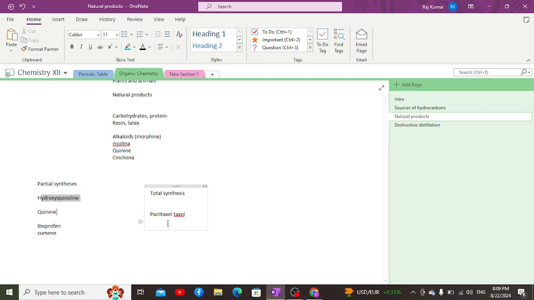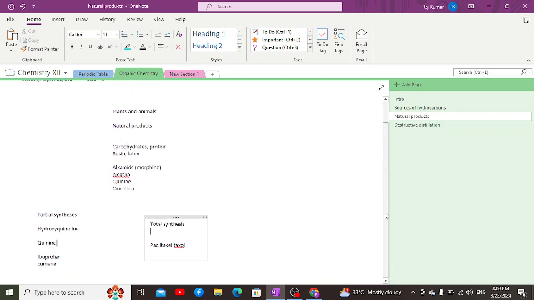Another thing I would like to highlight is that totally synthesized drugs are those pharmaceutical drugs which are not easily available in nature. So scientists need to make them synthetically in the laboratory from the simplest building blocks. So this is a basic concept about natural products.